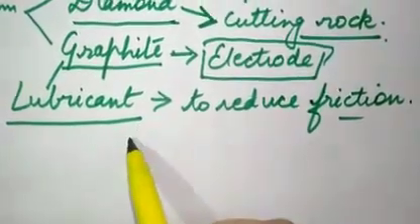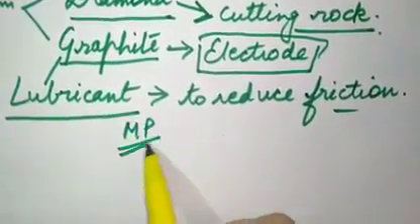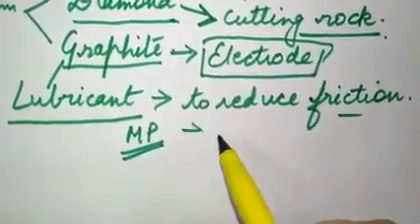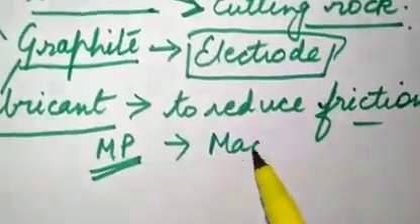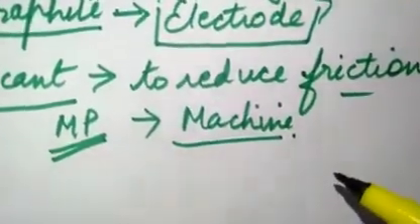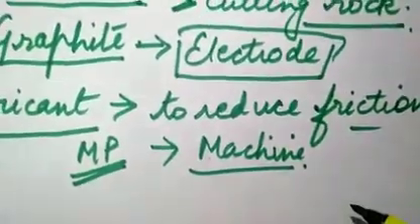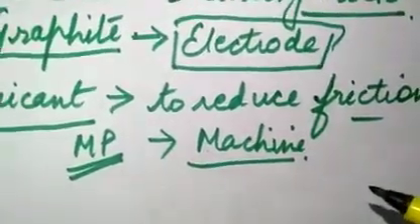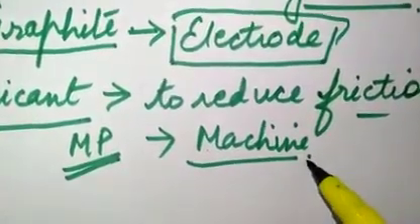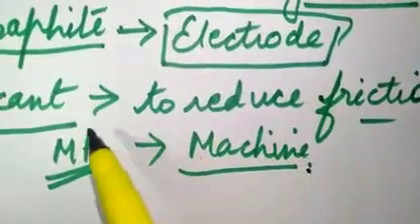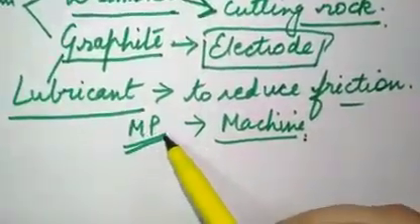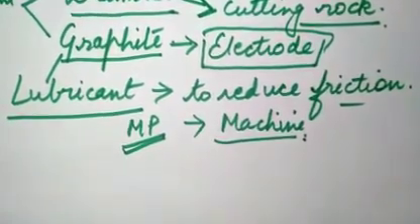Graphite has a very high melting point, and that is why it is used as a lubricant in those machines which get heated up while operated. Means when we are using a machine and its temperature goes very high, it becomes very hot. For those machines, graphite is used as a lubricant to reduce the friction, so that the smooth functioning of the machine may take place.